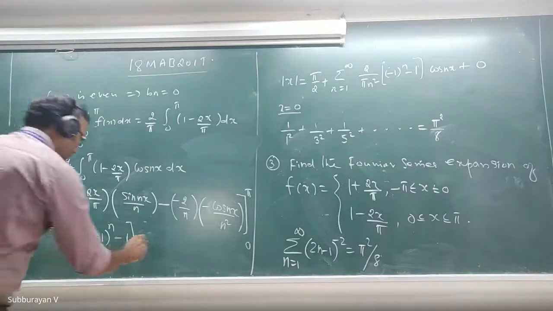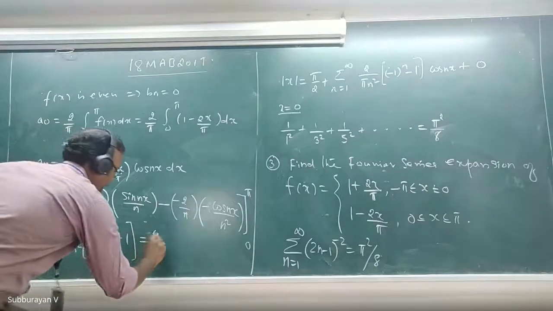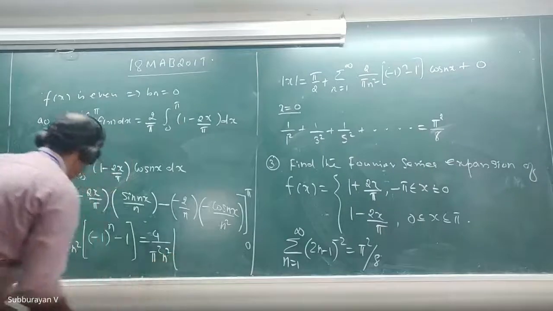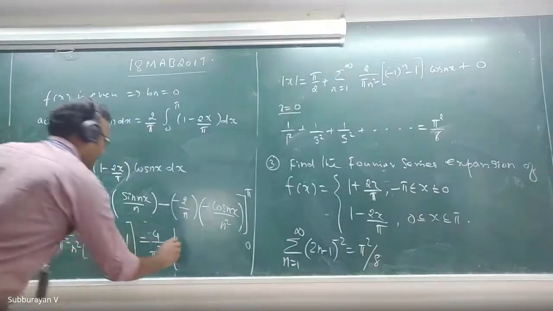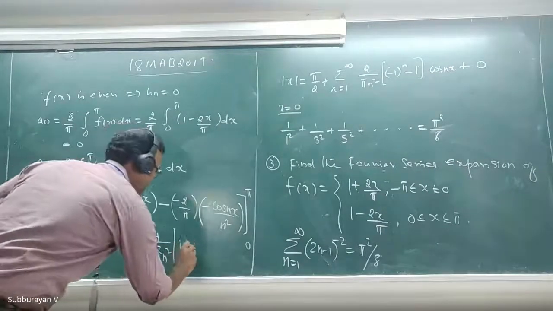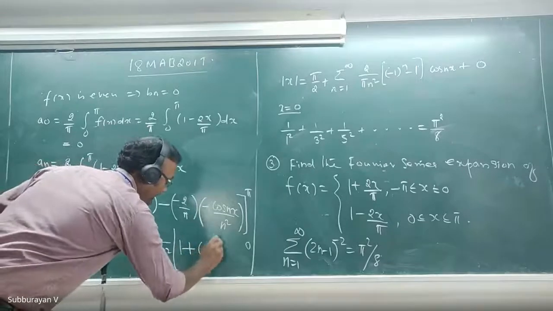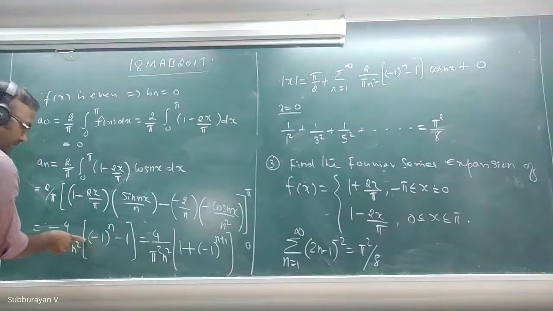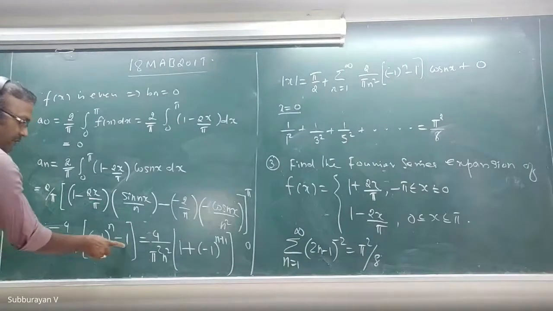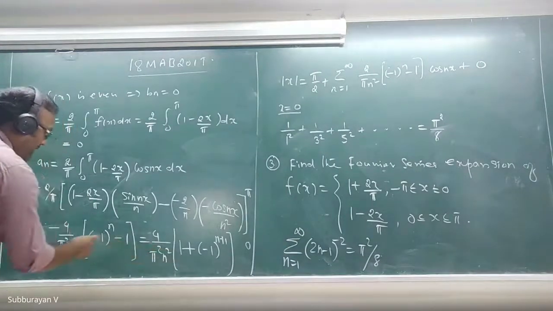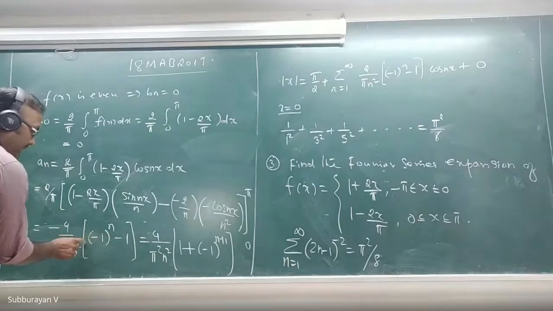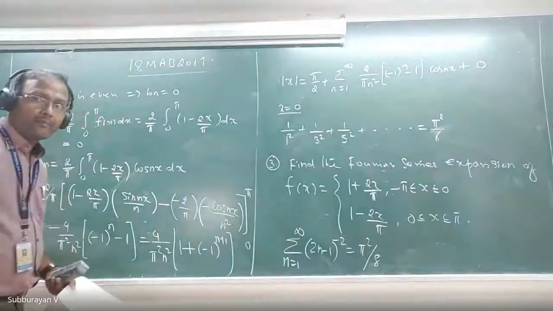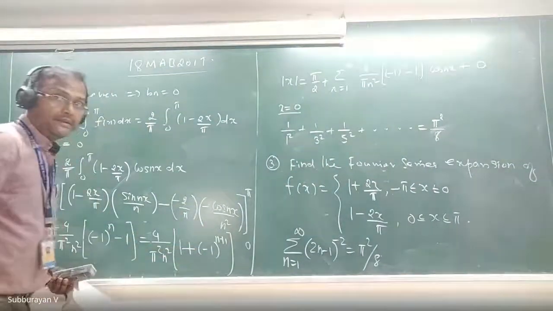Okay, this can be written as 4 divided by pi square n square and then 1 plus minus 1 raised to the power n plus 1. If I multiply this negative 1 here, this will be negative and this will be positive, therefore positive. And then the negative of minus 1 whole power n can be written as minus 1 whole power n plus 1. Okay?